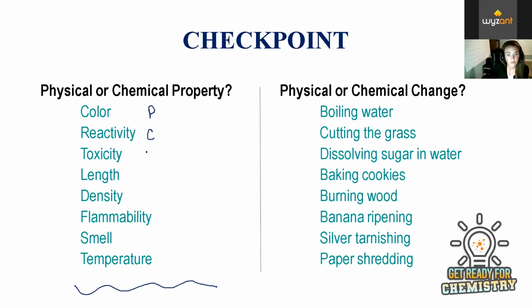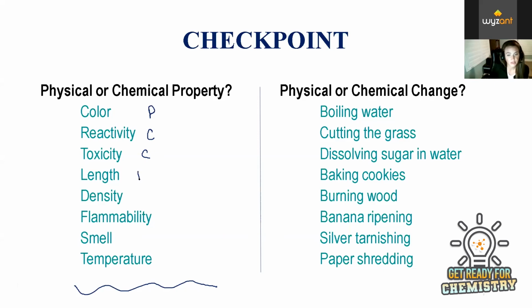So this is a chemical property. Toxicity is also a chemical property because the only way to observe this is typically by making it react with something else. Toxicity is like how harmful it is to other organisms. So typically, if it is toxic, that means it's reacting and it's causing a chemical change in something else. So this is a chemical property. Length is something easily measured.